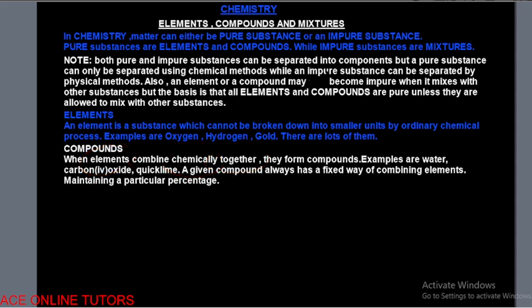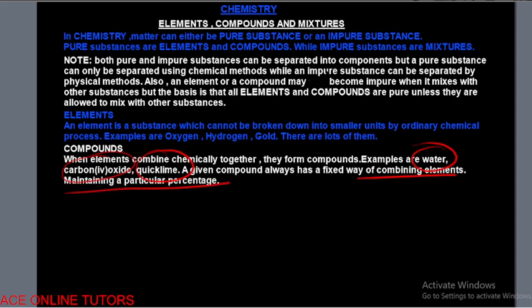Now, examples of compounds are water, carbon dioxide, quicklime. Those are the examples of compounds. There are lots of them, but we need to know them. A very easy way for us to identify a compound is that a given compound always has a fixed way of combining elements, and it maintains a particular percentage.